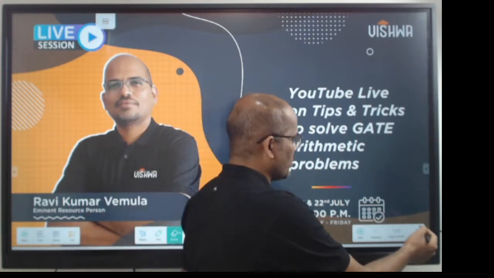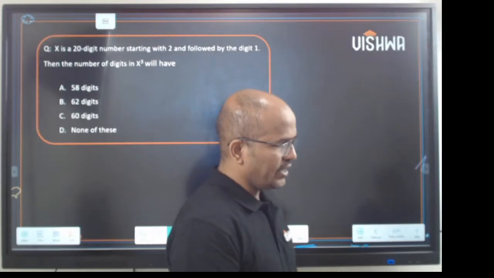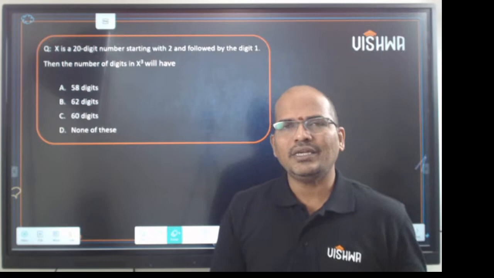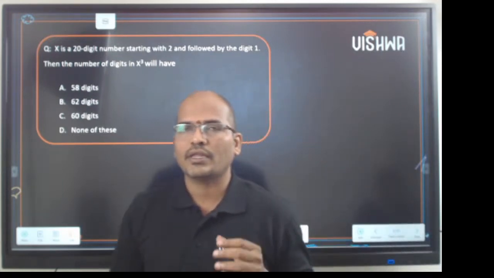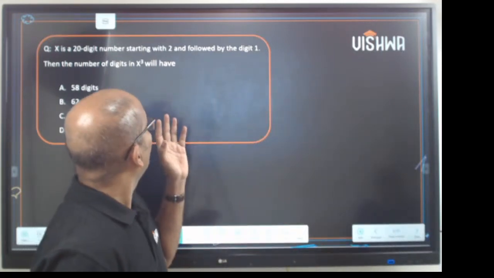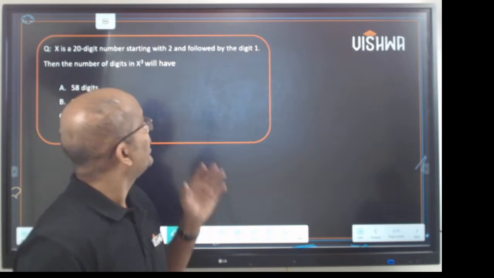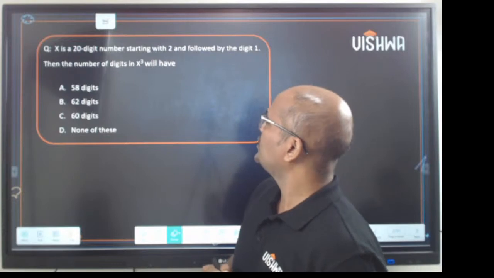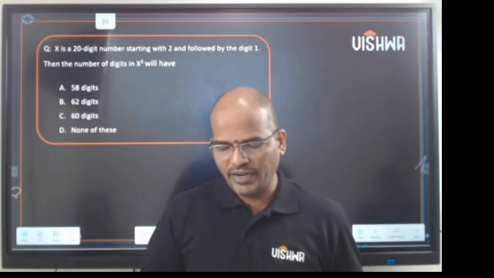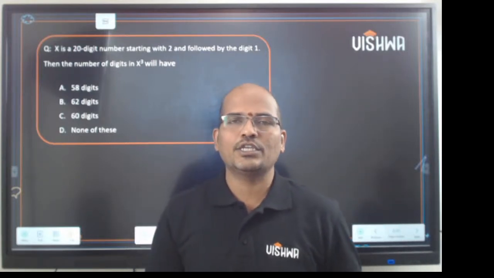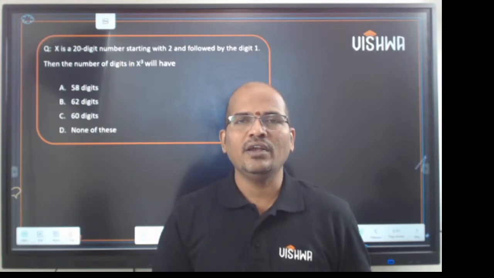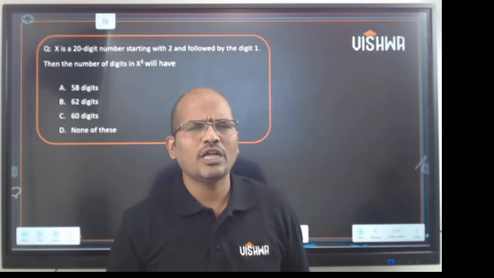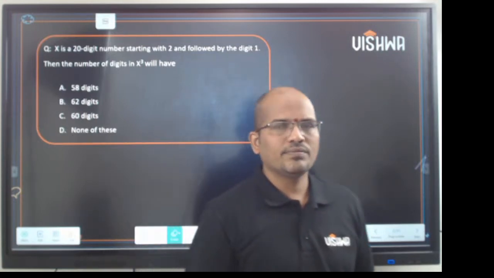Now coming to the areas, let us see the first problem. The first problem says x is a 20-digit number starting with 2 and followed by the digit 1. Then the question is, find the number of digits in x cube. So I'll give you a time of 10 seconds. Please stay on it.